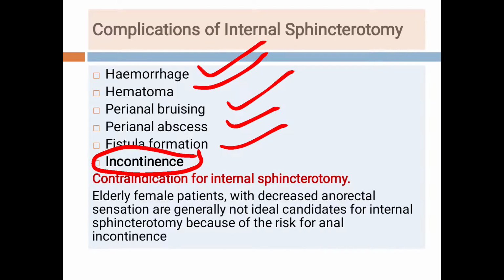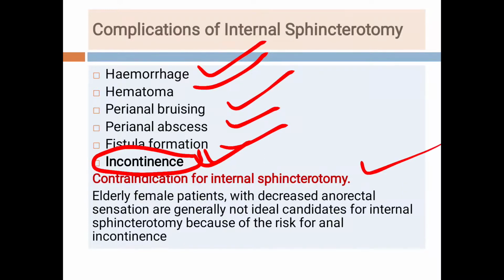If the sphincter is divided more, it leads to incontinence, and the condition of the patient becomes worse because there is no control over the stool and flatus. That is very important. So the condition of the patient worsens, and that's why how much length of the sphincter we should divide is very important.